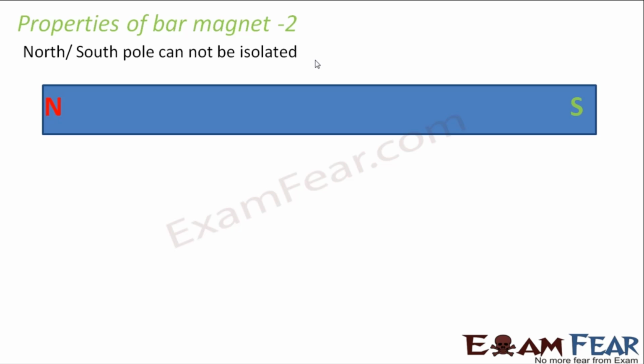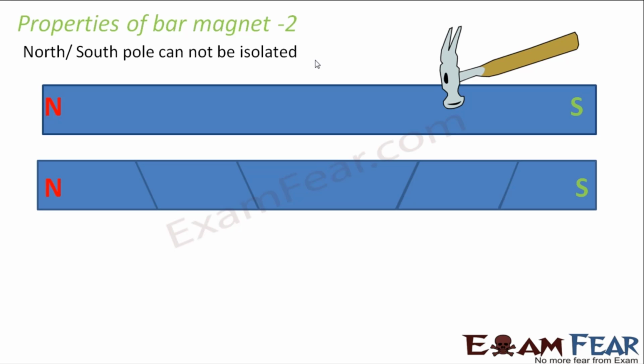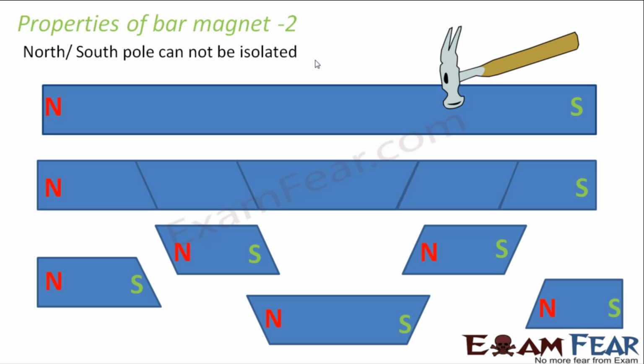So the second property that was found was that we can never isolate the north pole and south pole of the magnet. If we think that, okay, I will cut the magnet from between, so I will get north pole and south pole separately, that is never possible. What happens if you cut the magnet into two parts? You will get different magnets again. That means if this magnet is cut into two parts, you will get two magnets. This will become north pole, this will become south pole. Again, this will become north pole and this will become south pole.